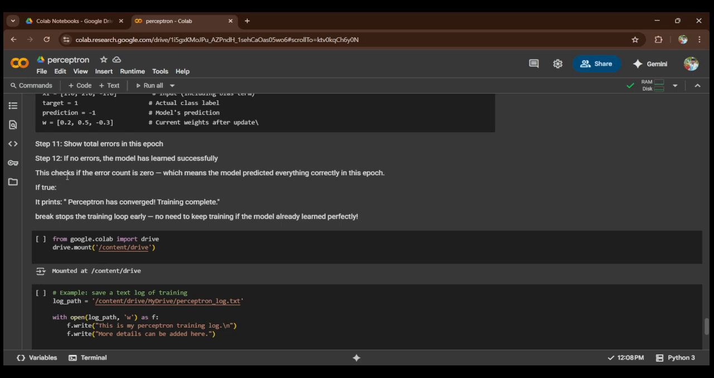Then this checks if the error count is 0, which means that the model's predictions are all correct in the epoch. If true, the perceptron has converged and training is completed. Break stops the training loop early. There is no need to keep training once the model has learned perfectly.